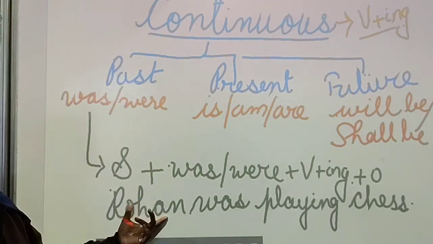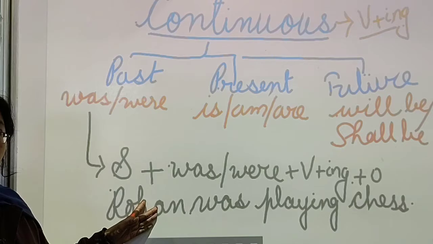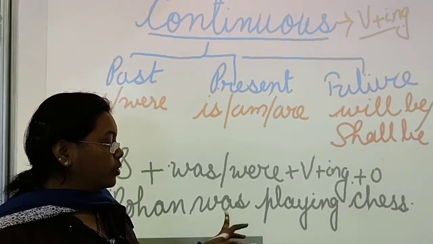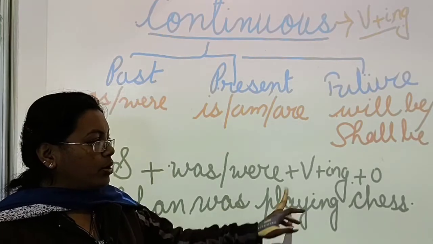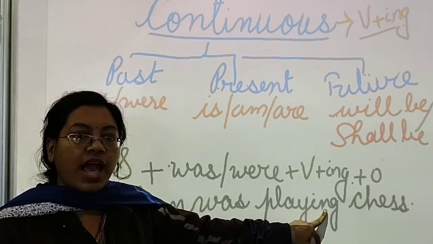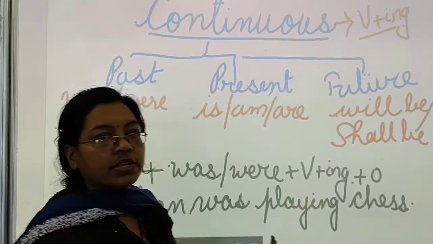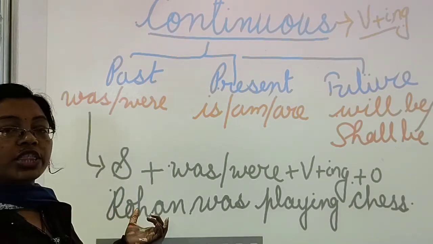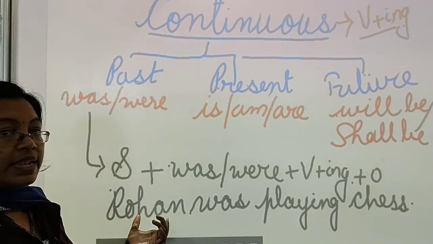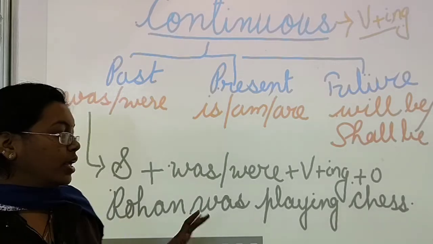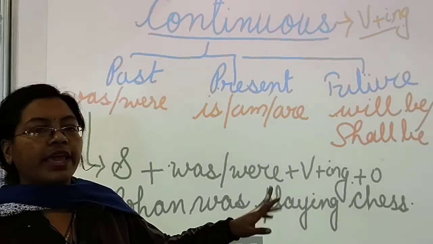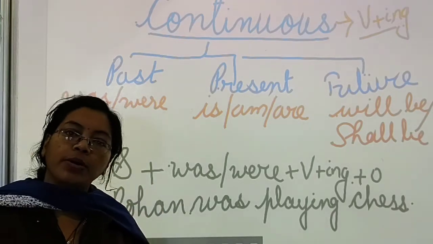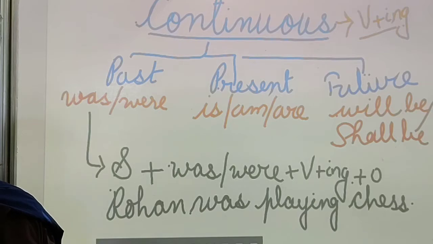Rohan is the subject. Because the subject is singular, your helping verb will be was, and your verb is play, so it's the ing form plus object. This is your formula. If here I use the word they, as it becomes plural, it will become: they were playing chess. Is it clear?